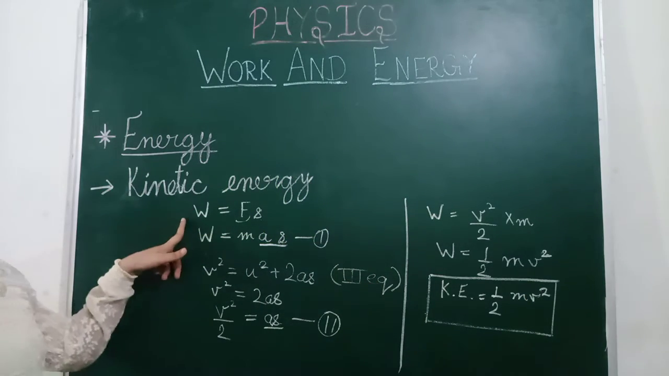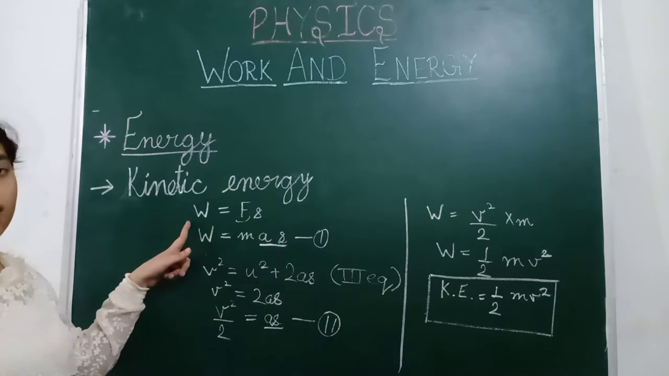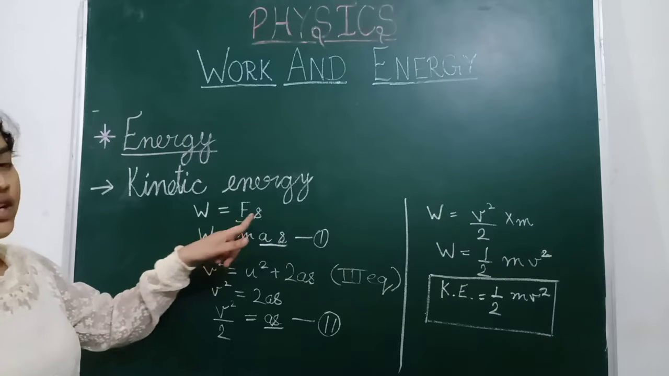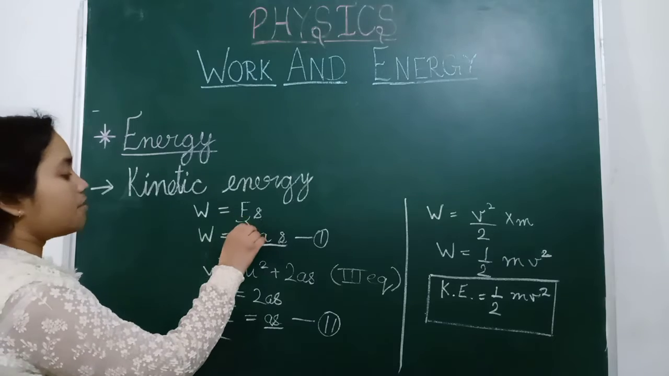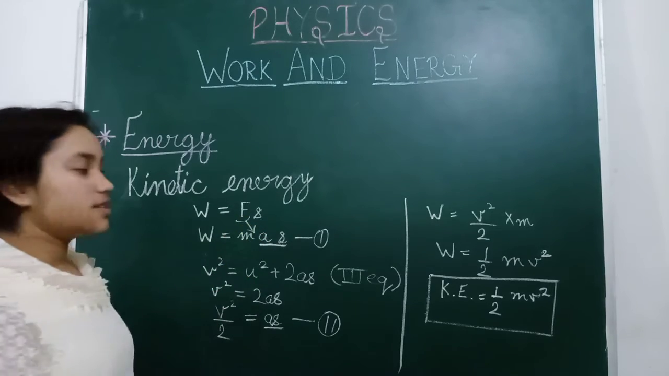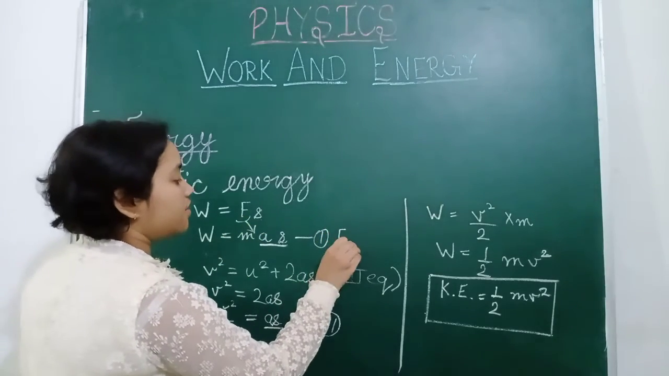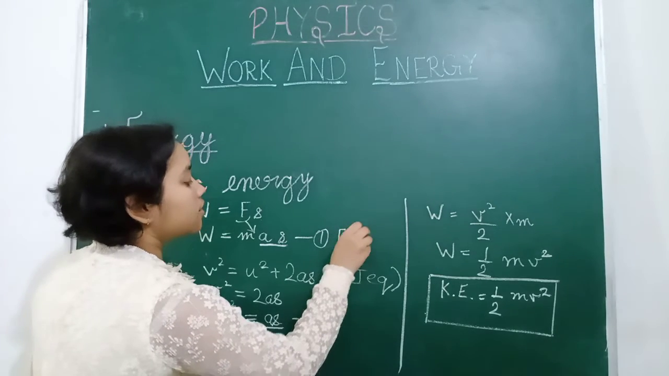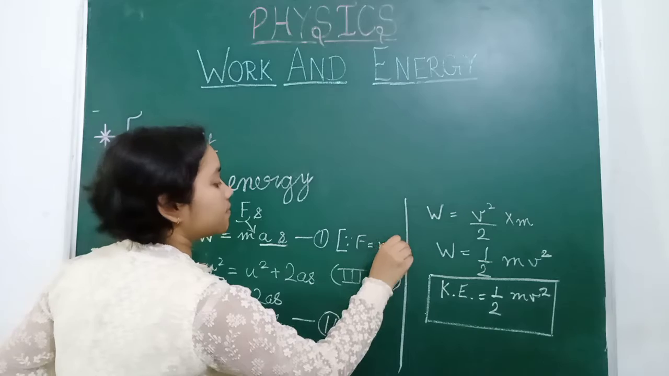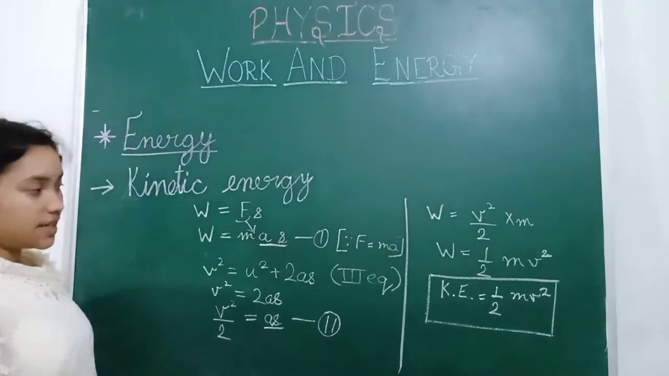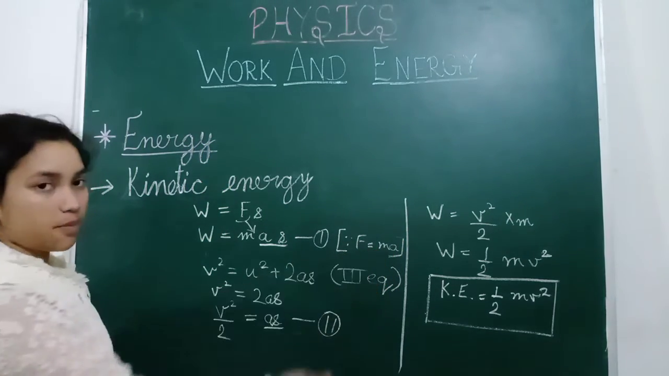So firstly we have the formula for work done. Work done is equal to force into displacement, and now we can replace this force by writing ma, mass into acceleration, because F is equal to ma. So in brackets we will write, since F is equal to m into a. So this was the reason why we have taken this ma here.